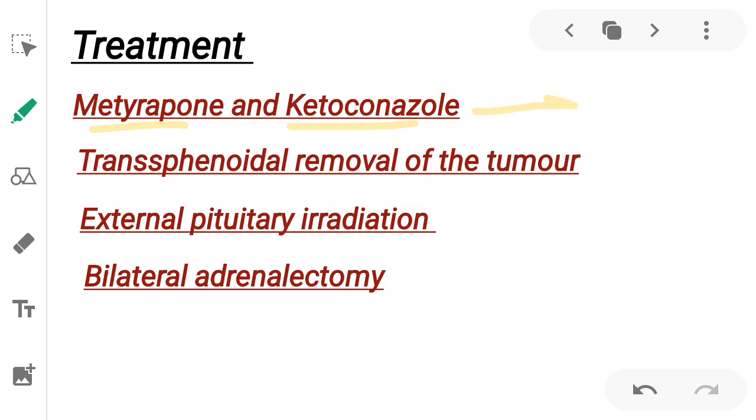These are adrenal steroid inhibitors. Transsphenoidal removal of the tumor is the procedure of choice for pituitary adenomas. If this treatment modality fails, we have another option, which is external pituitary radiation. If all treatment modalities fail, the treatment of last resort is bilateral adrenalectomy.